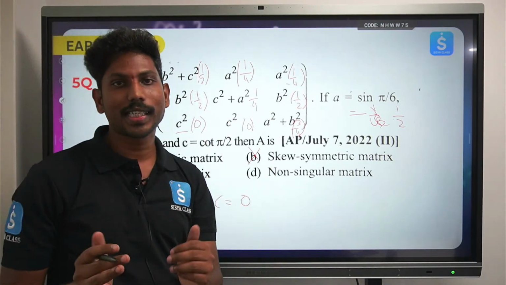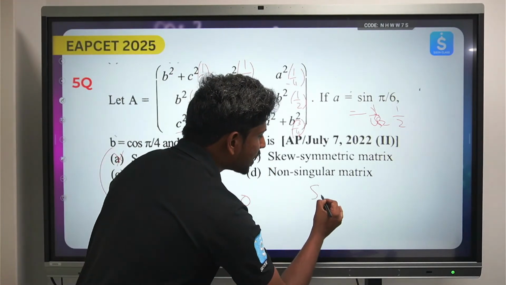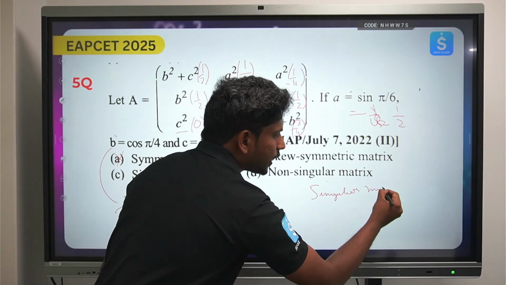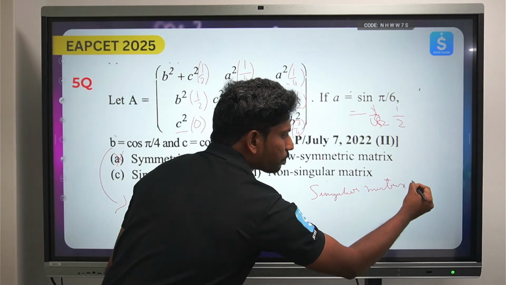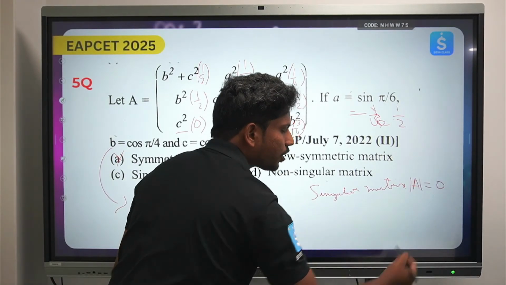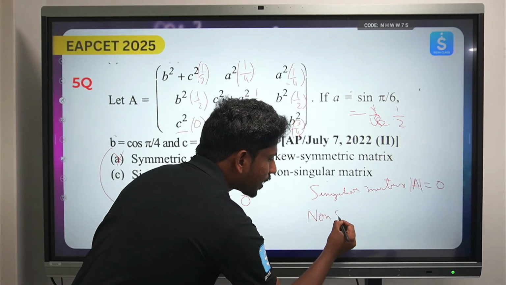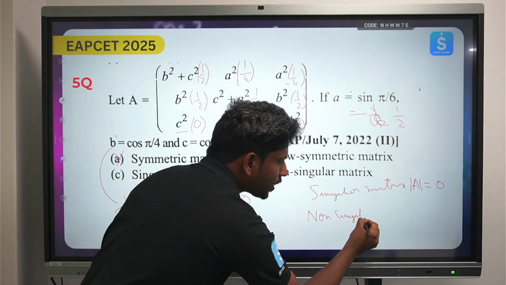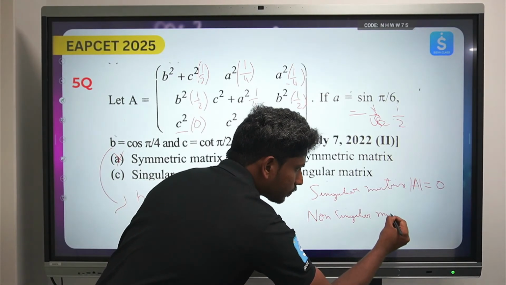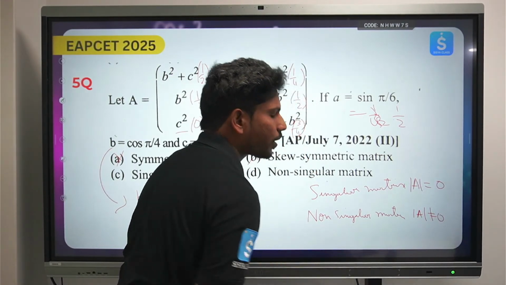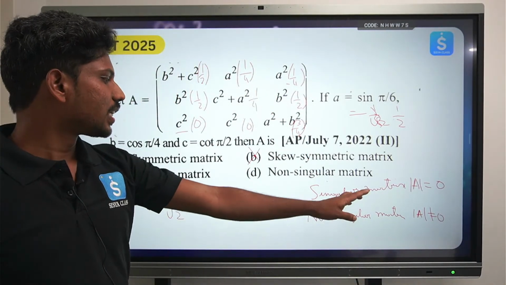Singular, non-singular matrix, what is that? A singular matrix means if the determinant is equal to 0, you call the matrix a singular matrix. And a non-singular matrix means if the determinant is not equal to 0, then you can say it is a non-singular matrix.